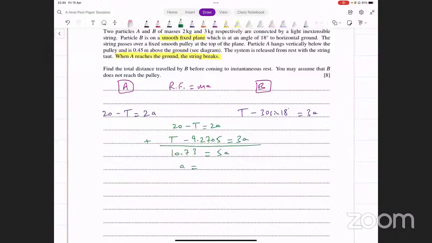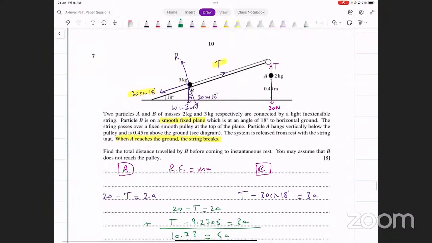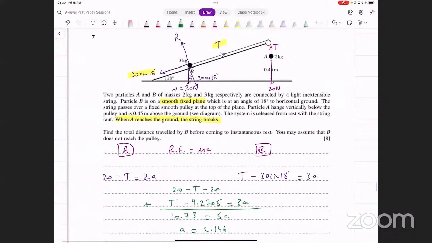Acceleration क्या आ जाती है यहाँ से? 10.73 divided by 5, that is 2.146. This is the acceleration of the particles at what point? Initially, before the string has broken. ठीक है, अभी current situation के अंदर ये acceleration है जिसके ऊपर ये move कर रहे हैं.